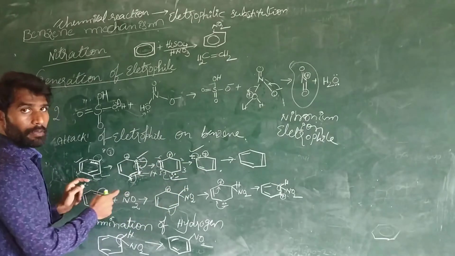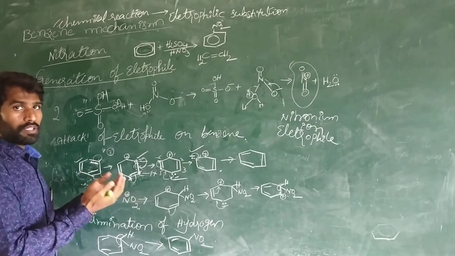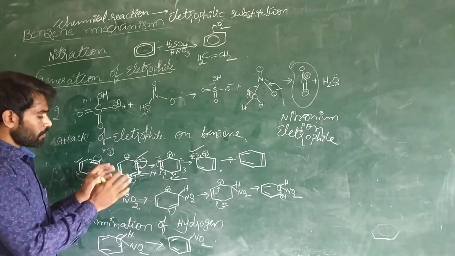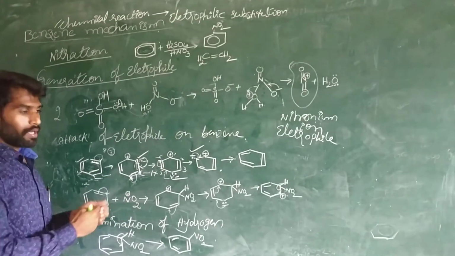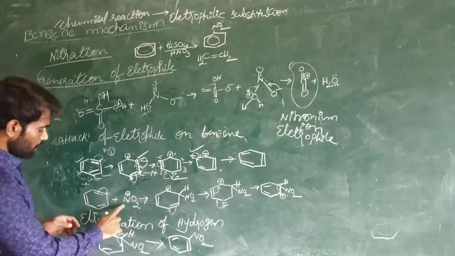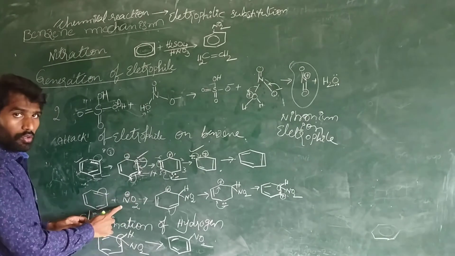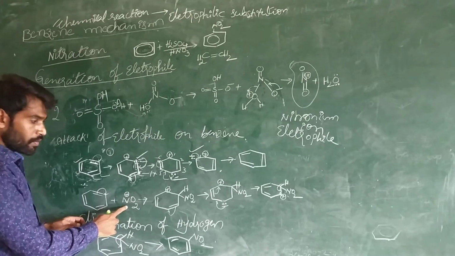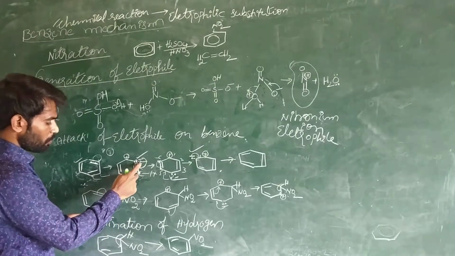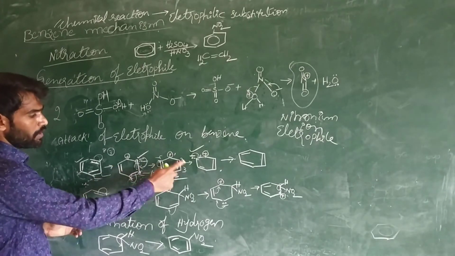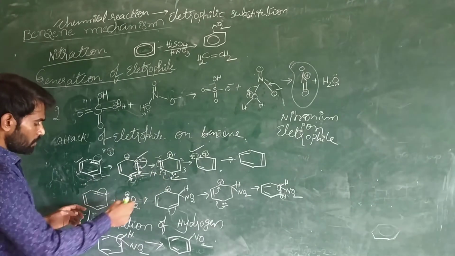The ortho and para positions are showing more electron density. So that's why the NO2 group, the nitronium ion, will try to attack at this position or this position or this position, at any position.